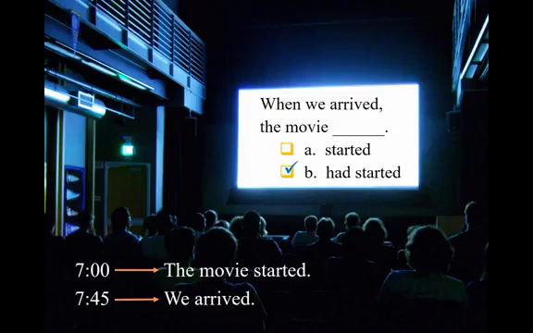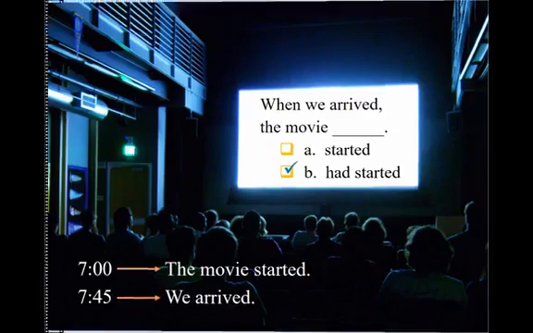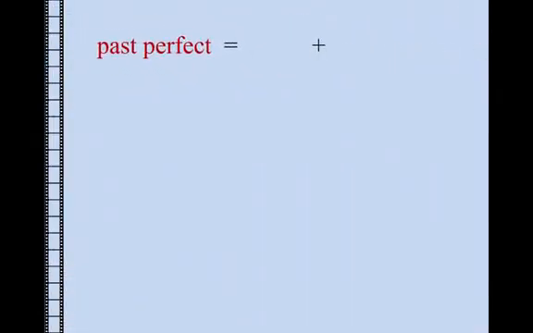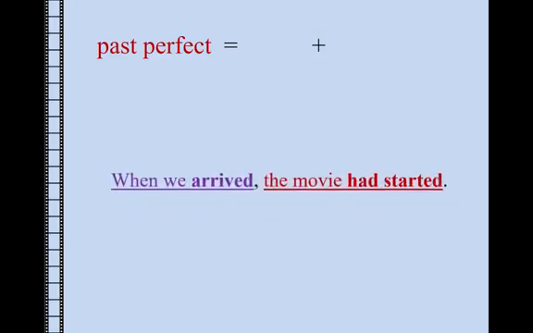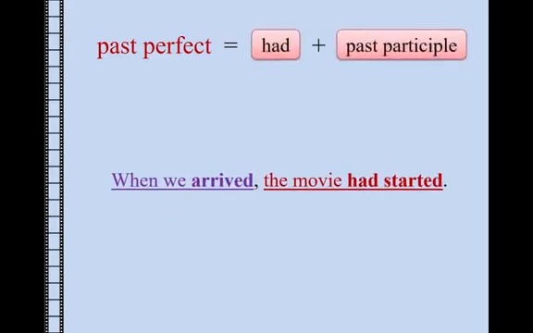Do you know what verb tense this is? This is the past perfect tense. What are the two parts? Here's a hint. Look at our sample sentence again. When we arrived, the movie had started. The past perfect tense is formed with the helping verb had plus the past participle of the main verb. In this case, it is had started.